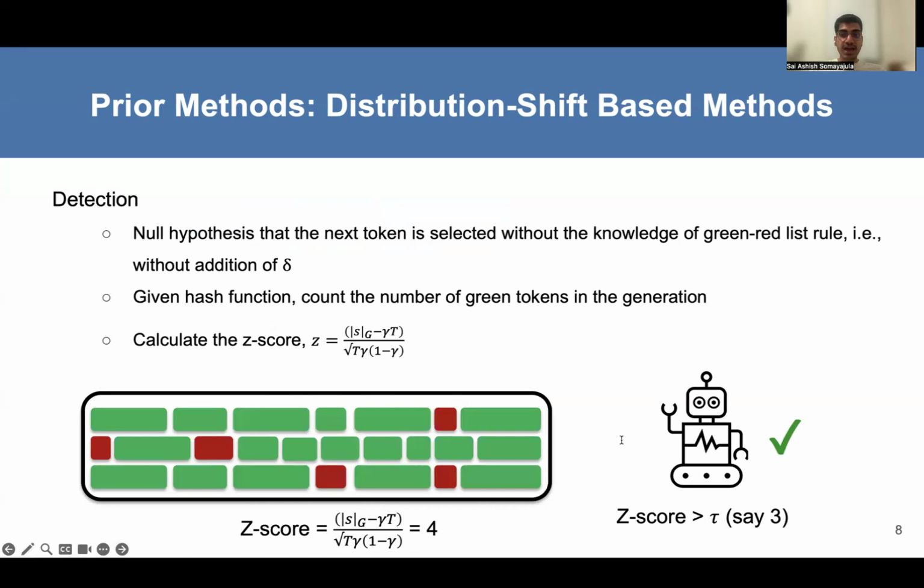Detection involves testing the hypothesis that the next token is selected without the knowledge of the red-green list rule, that is, without the addition of delta. Given the hash function, the number of green tokens is counted in the generated sentence. The z-score is then calculated by substituting the number of green list tokens in the generated sentence. If the z-score exceeds the threshold, we conclude that the text was generated by the LLM.